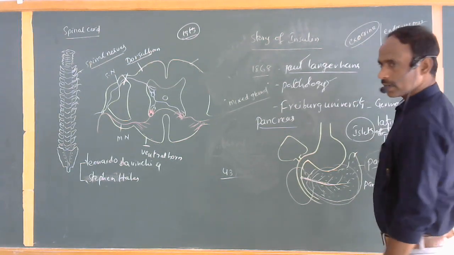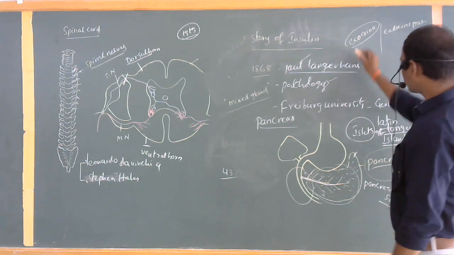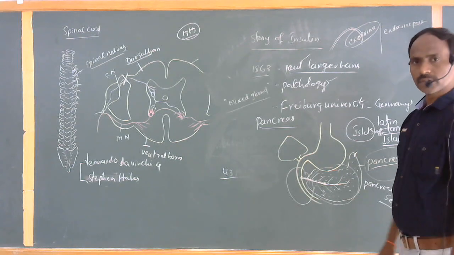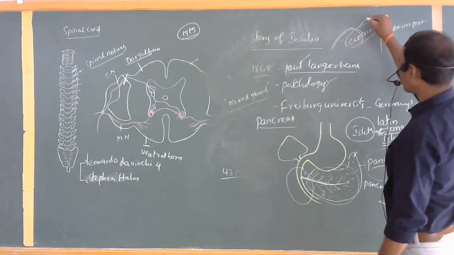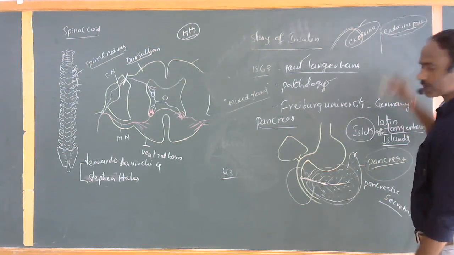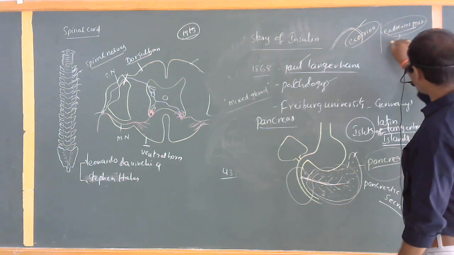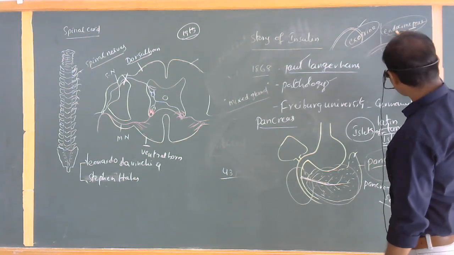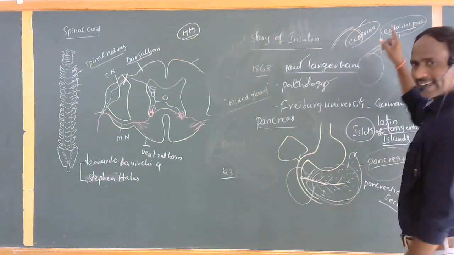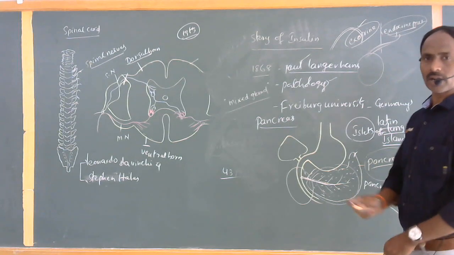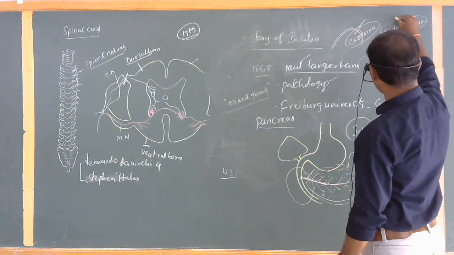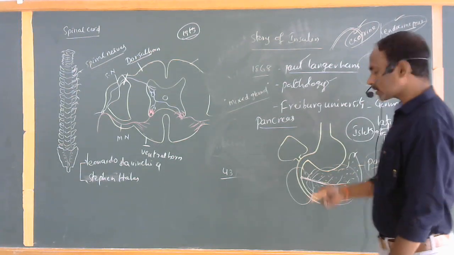Exocrine part means any part of the body whose secretion can be discharged through a separate duct, through a separate tube. That is commonly called the exocrine part. Whereas the endocrine part means the secretions of these organs are discharged directly into the blood itself, without having any tubes or ducts. That's why these glands are also commonly called ductless glands. The pancreas can act as both exocrine and endocrine, that's why it is called a mixed gland.